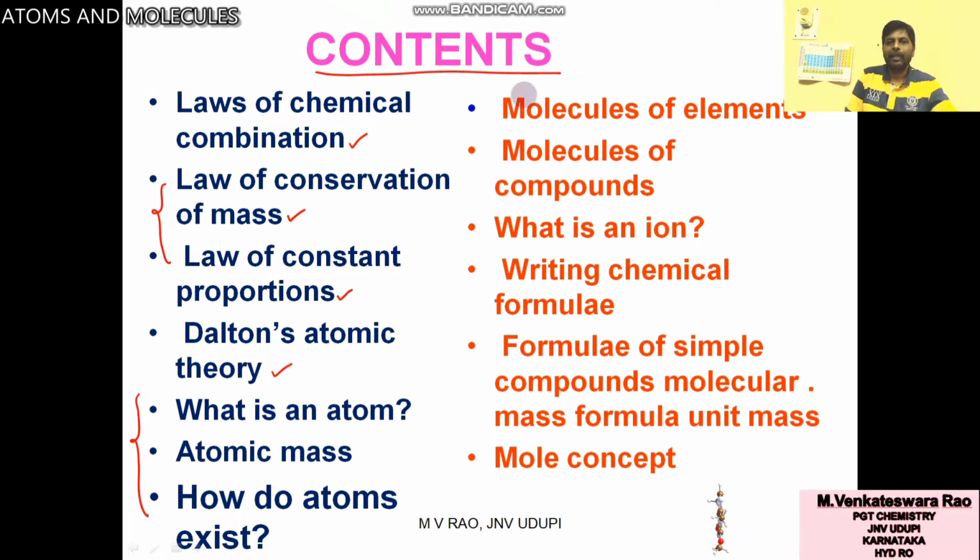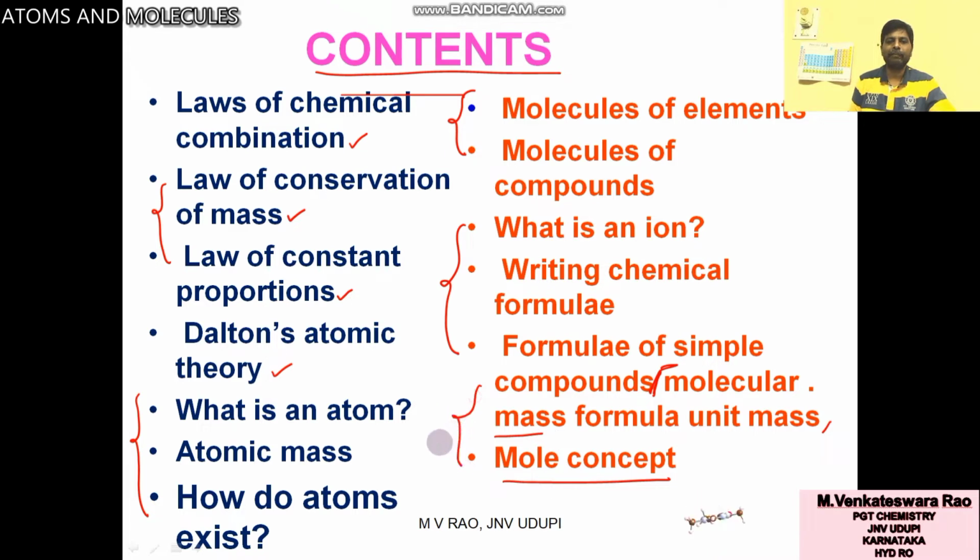So this total part is related to atoms. Next one, molecules of elements, molecules of compounds. These two topics are related to molecules. Next, what is an ion? Writing chemical formulae of simple compounds, the molecular formula of simple compounds. Up to this it is formulas related. Next one, molecular mass, formula unit mass and mole concept.